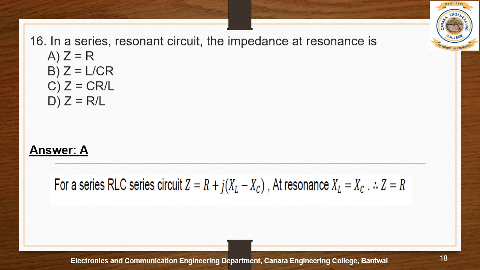For a series RLC circuit, Z is given by R plus j(XL minus XC). But at resonance, we know that the reactive part is equal to 0. Therefore, Z is equal to R.